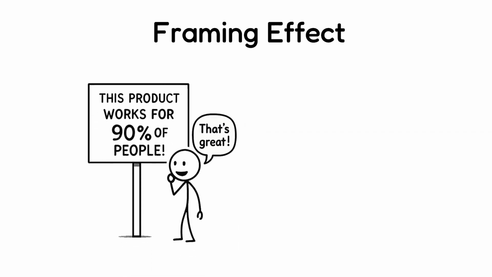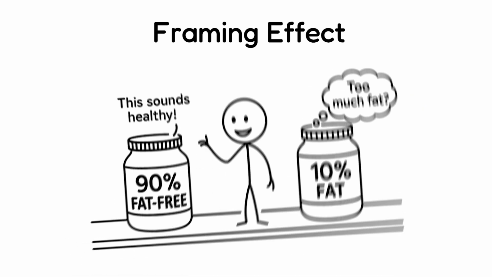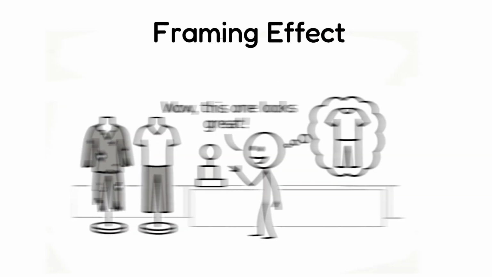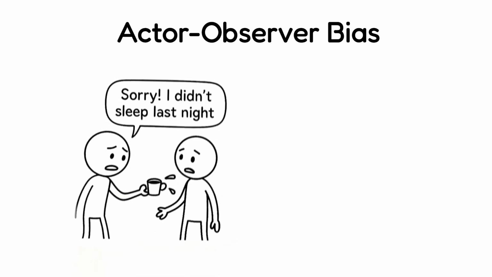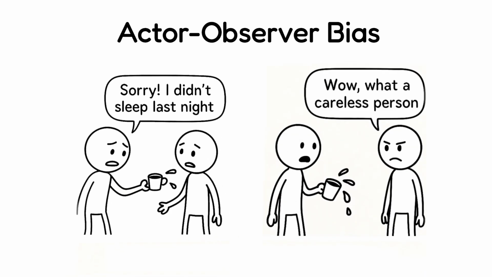Framing effect. Sometimes how information is presented changes the way you think about it, even if the facts stay the same. For example, if I say 90% fat-free, it would be better than saying 10% fat, even though both mean the same thing. This also includes the contrast effect, where something looks better or worse depending on what it's compared to.